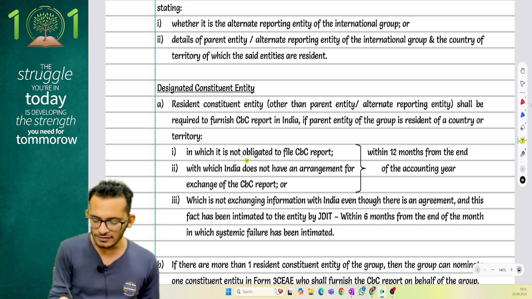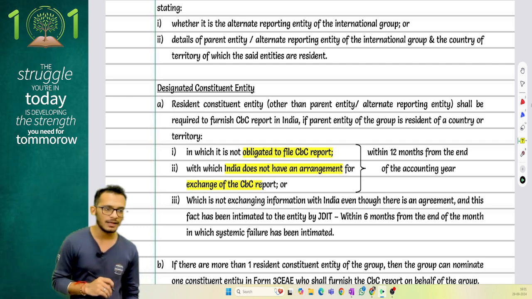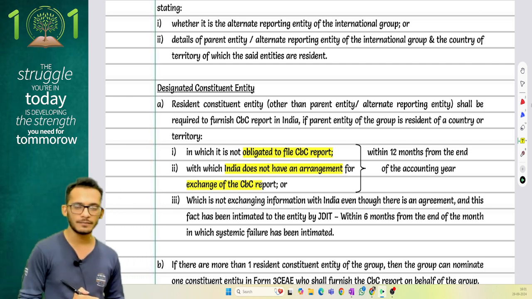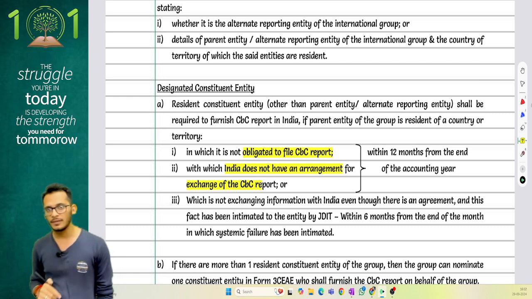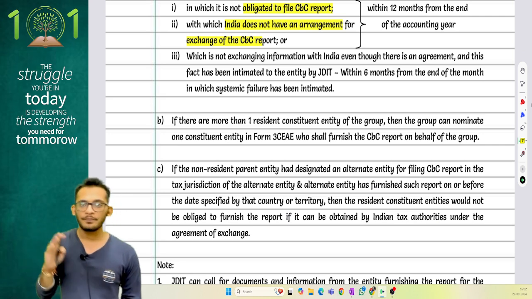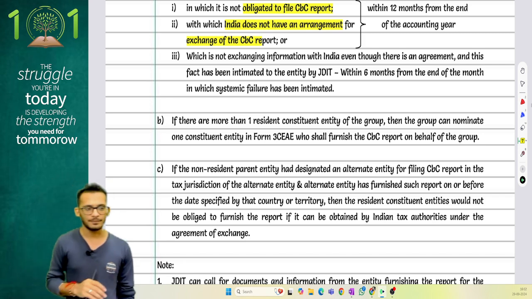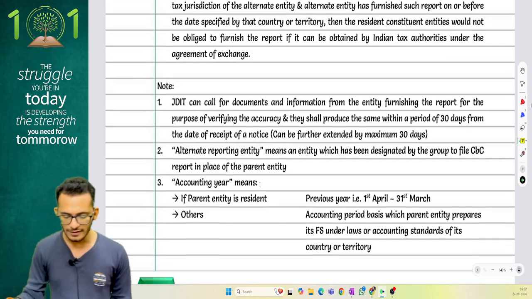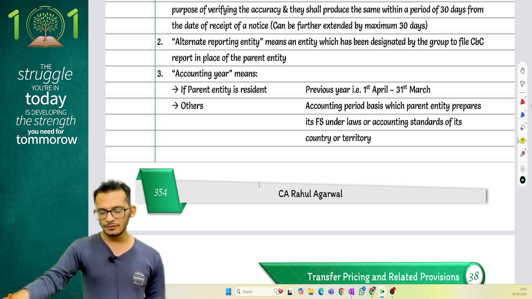This happens when the parent is not obliged to file CBCR in that country, when India does not have an arrangement to collect the information from that country, or exchanging information from that country is not possible, for example because there is a war. In that case, any entity in India can be designated to file the CBCR. If there is more than one resident entity in India, any one of them will file it and the others will file a CBCR notification. Yes, these are the provisions relating to CBCR.